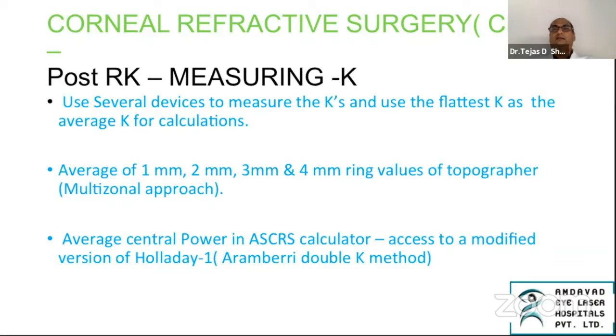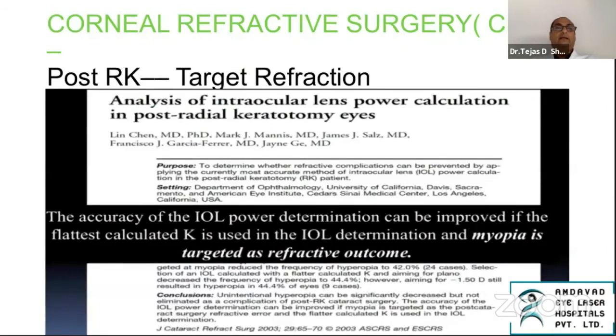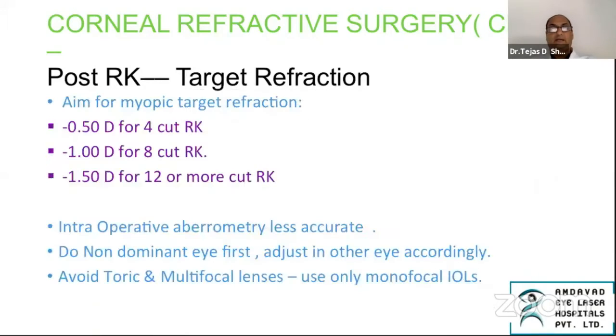Use several devices to measure K's. Use the flattest K as the average K for calculations. You can use an average of the 1, 2, 3, and 4 millimeter values of the topographer. And this is a nice paper which says that the accuracy of the IOL power determination can be improved if the flattest calculated K is used in the IOL determination, and myopia is targeted as a refractive outcome.